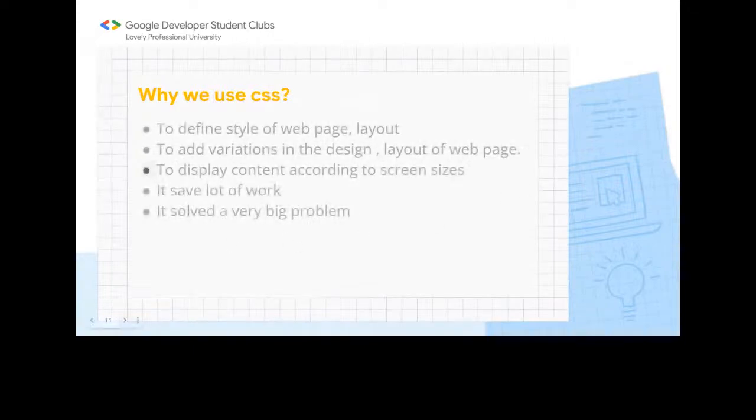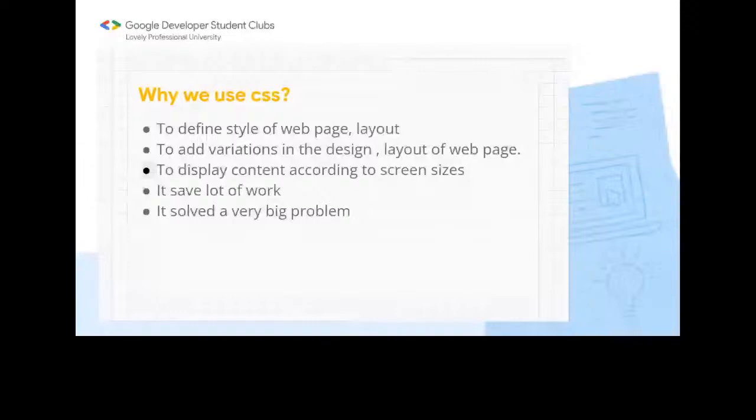So as I already told you, with the HTML alone, our website will not be good. It will not be attractive. So CSS is used to define the style of our web page and layout. It is used to add variations in the design, and it is used to make the web page layout